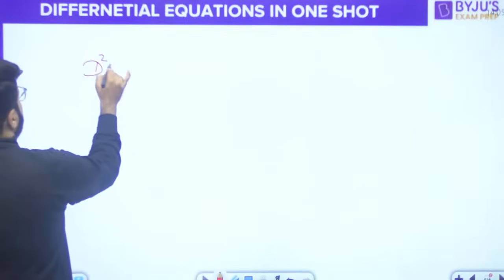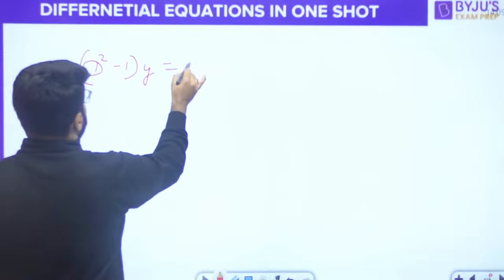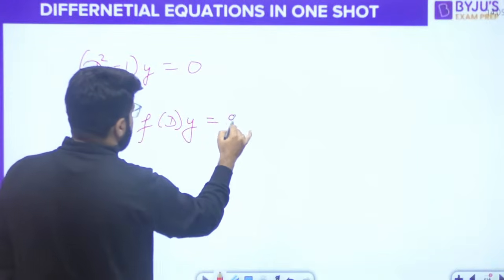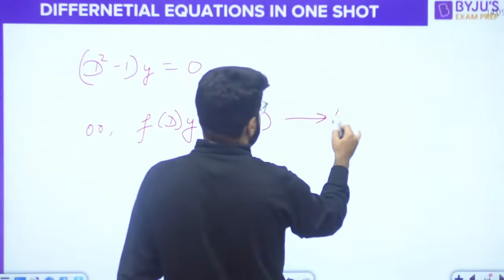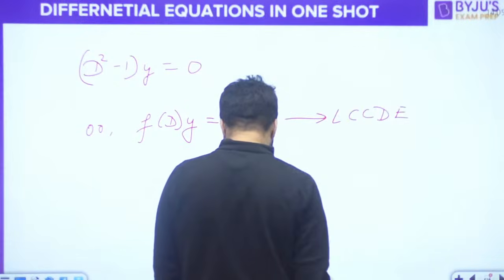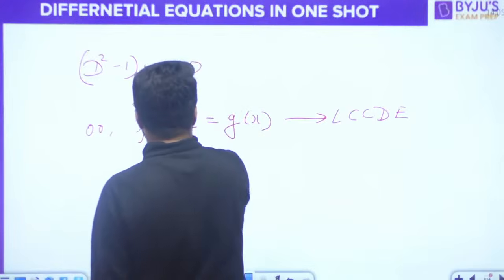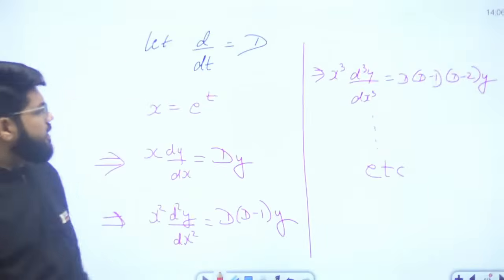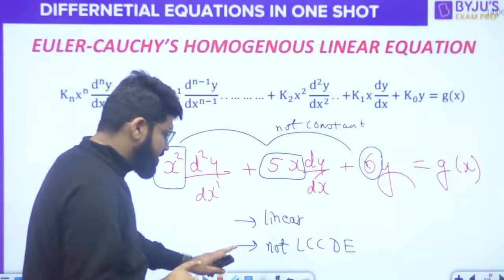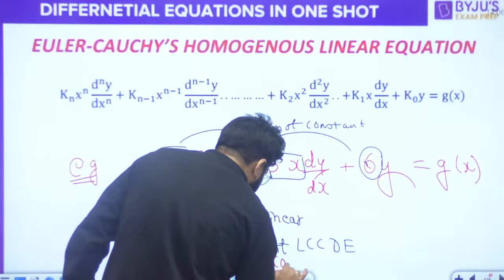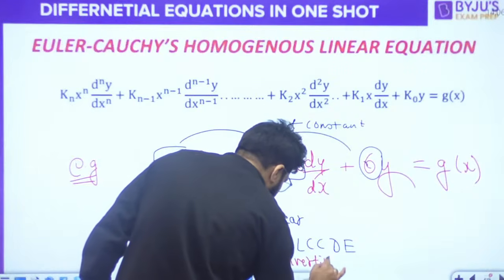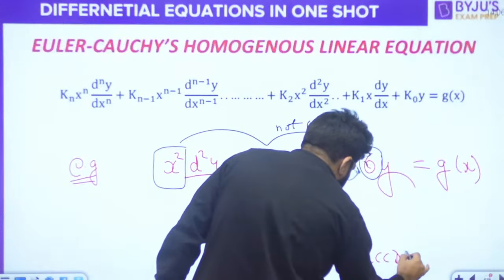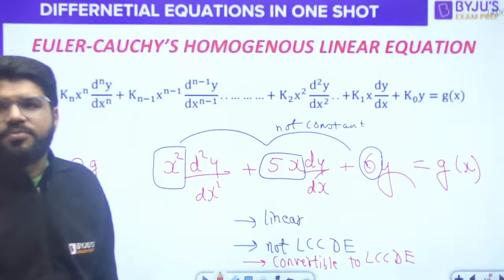We have now obtained f of D into y is equal to g of x, which represents the LCCDE. So you have eventually obtained the LCCDE. So this is the equation which is convertible to LCCDE. Let me again tell you that this is linear, this is not LCCDE, but it is convertible to LCCDE by a substitution method.